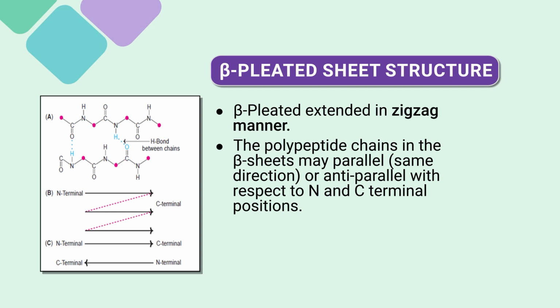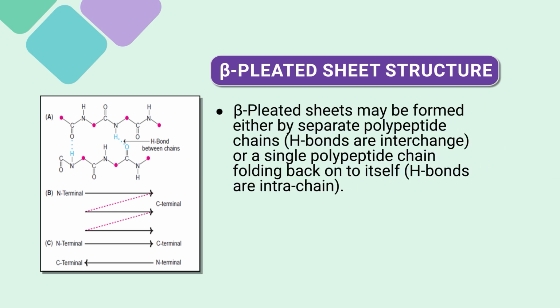The polypeptide chain in a beta sheet may be parallel, as in image B, in the same direction, or anti-parallel with respect to the N and C terminals. That anti-parallel arrangement we can see in image C. So, a beta pleated sheet may be formed either by separate polypeptide chains, where H bonds are interchain, or by a single polypeptide chain folding back onto itself, so the H bonds are intra-chain bonds. So, this is about the beta pleated sheet structure, a secondary structure of protein.